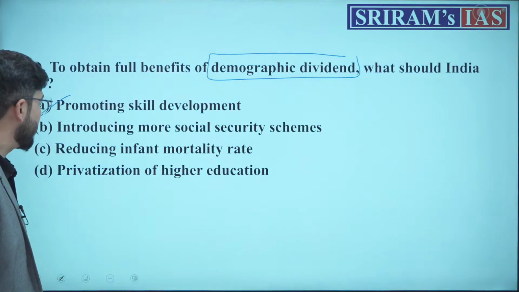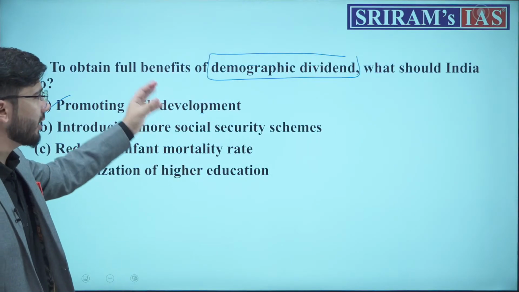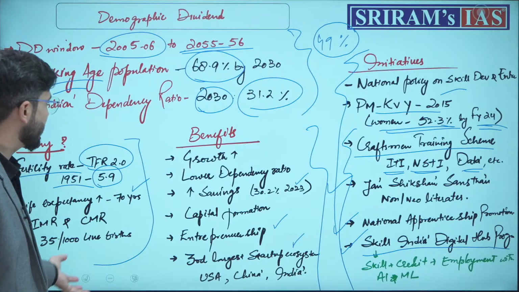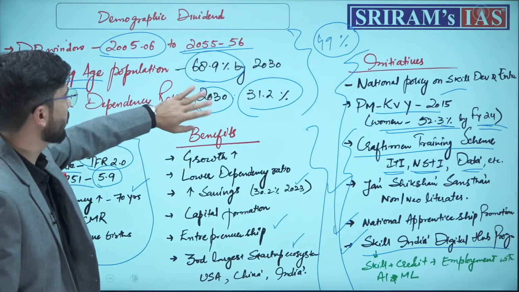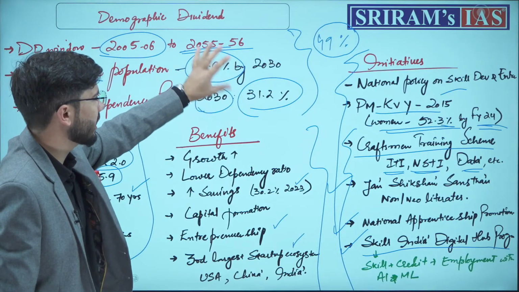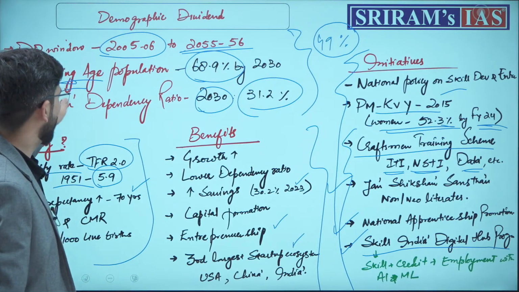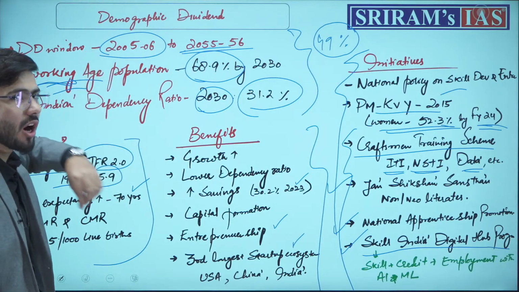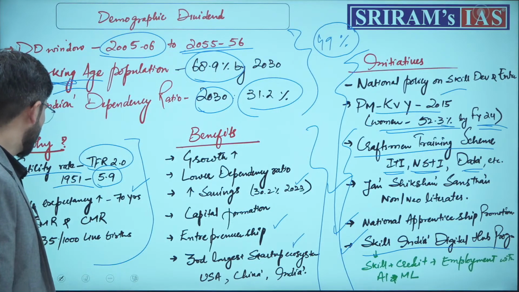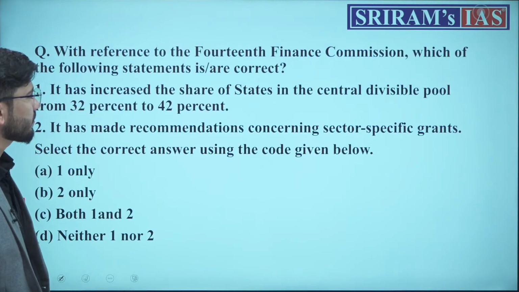Why should we have the benefits of the demographic dividend? Because we want our economy to grow. We want this working age population, which is our only window to prosper by 2056, and we want to harness all the benefits of this demographic dividend.